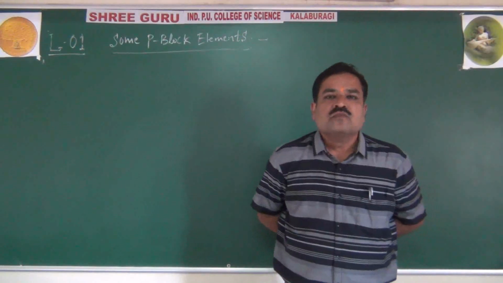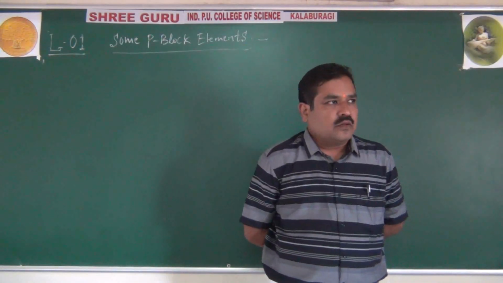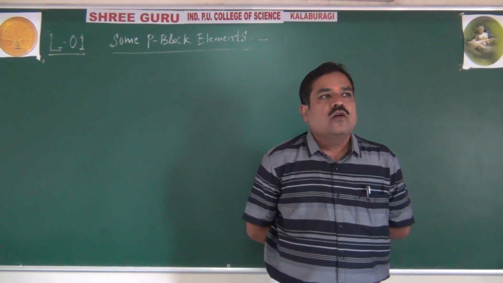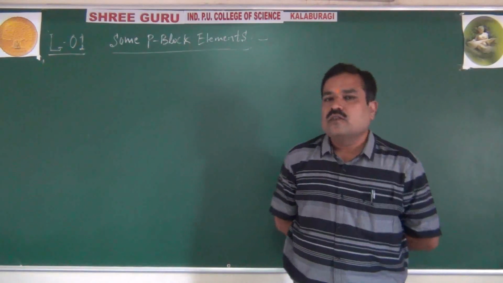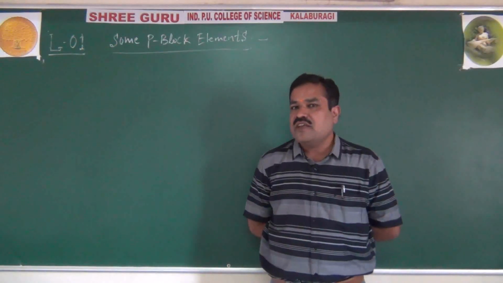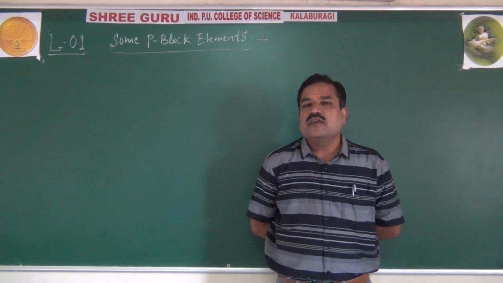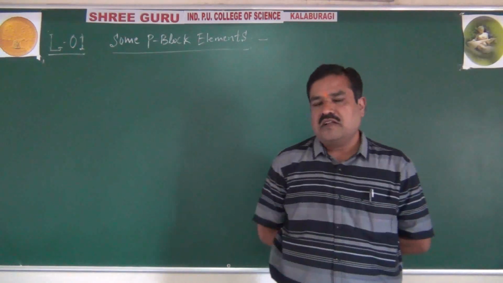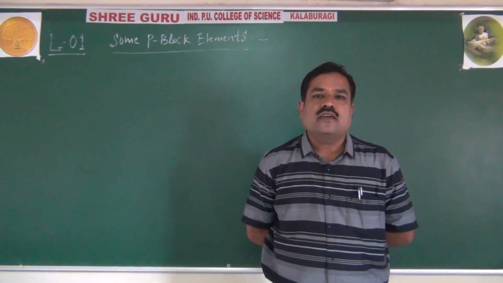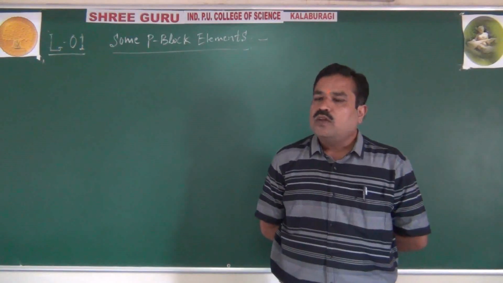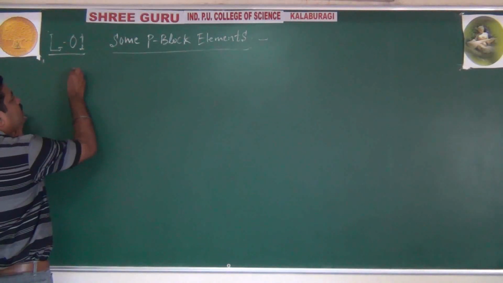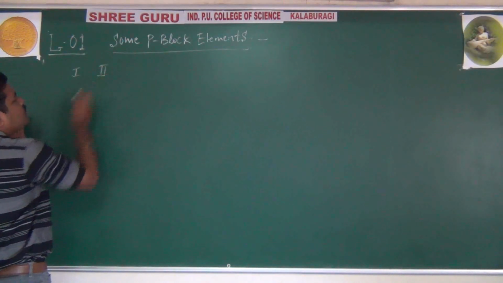See here. You know that in the modern periodic table there are about 118 elements, and still more elements are discovered and are going to be included in the near future. All these known elements are broadly classified into S block elements, P block elements, D block elements and F block elements. That you already know. In the first year you studied S block elements. S block elements come under group 1 and group 2. They are placed on the left side of the periodic table, group 1 and group 2.